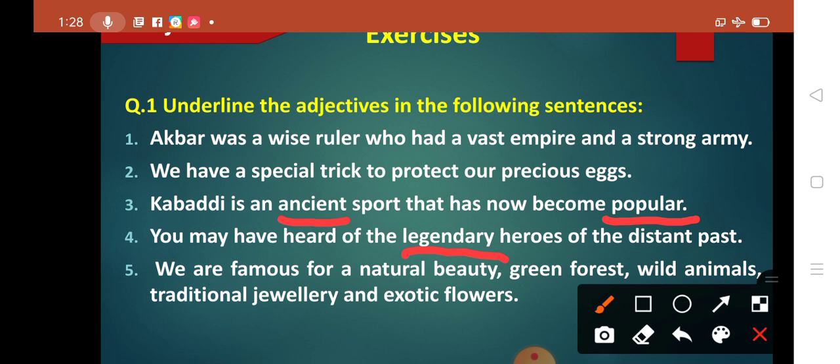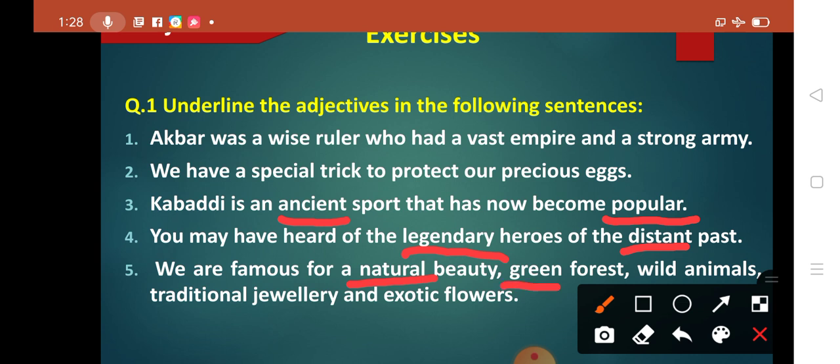Fine. So how is that? Distant past. Fine. Next, we are famous for natural beauty, green forest, wild animals, traditional jewelry and exotic flowers. If you see over here, there are many nouns here. Beauty, then forest, animals, jewelry and flowers. So how is the beauty? Natural beauty. Next is forest, green forest.